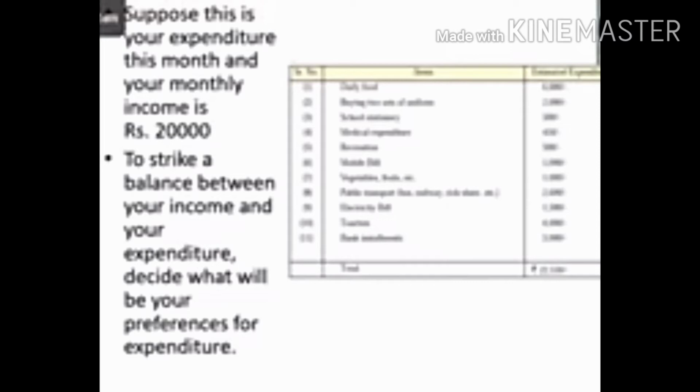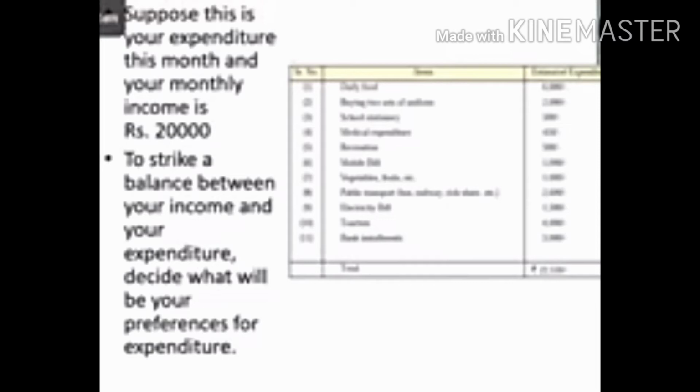Now, suppose this family wants to bring the budget within the income of its own, then what can he do in his budget? He can reduce some unnecessary expenditures. Like on tourism, he is spending 4,000. That is not necessary, he can skip this.